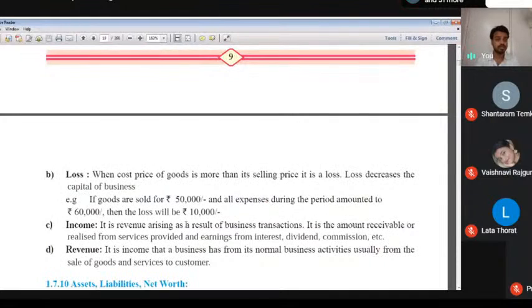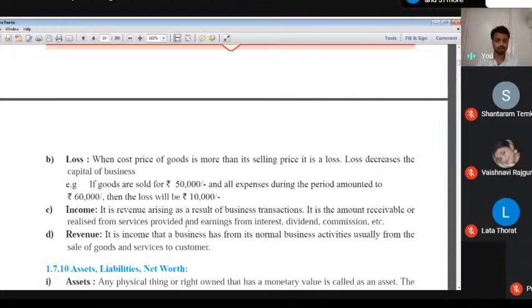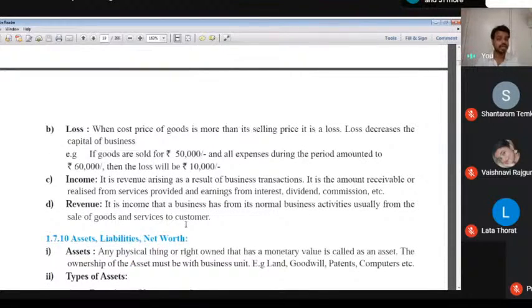First of all, we learned about intangible asset, goodwill. Goodwill is an intangible asset, a reputation of a person. When selling price is more than cost price, that's what we call profit, and when cost price is more than selling price, that's what we call loss. When cost price of goods is more than its selling price, it is a loss, and loss decreases the capital of a business.